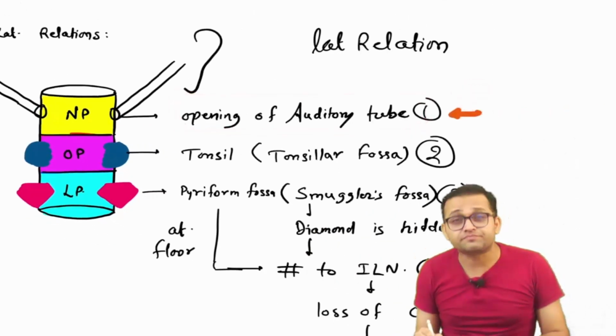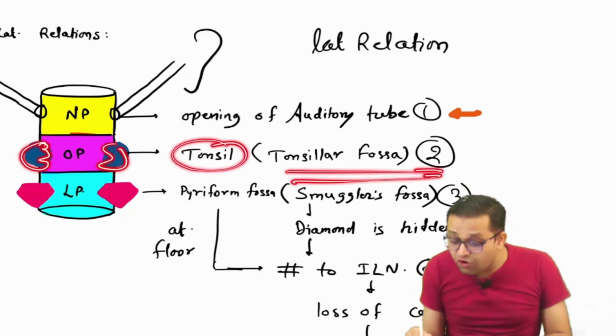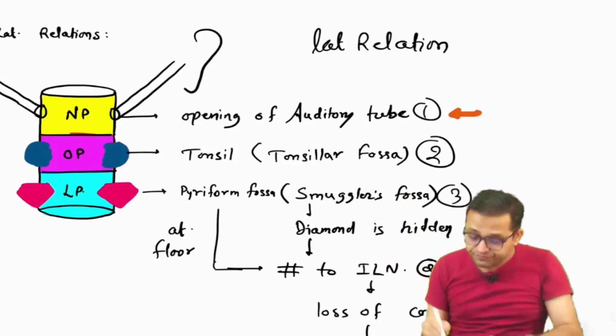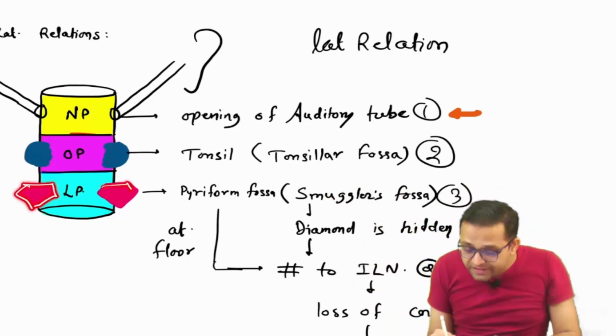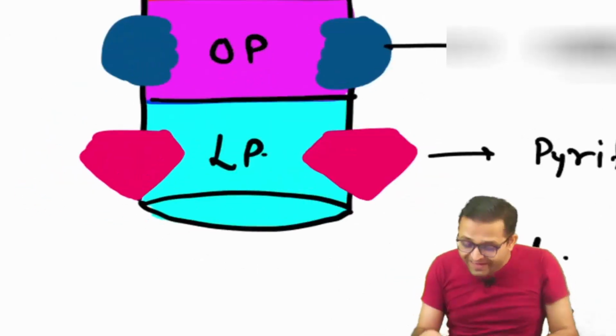One question. Can you see on each side of the oropharynx there is the presence of the tonsil within the tonsil fossa? Another very important question. No excuse. Laryngopharynx on each side it is related with the smuggler fossa, pyriform fossa, and I had made the diamond here.